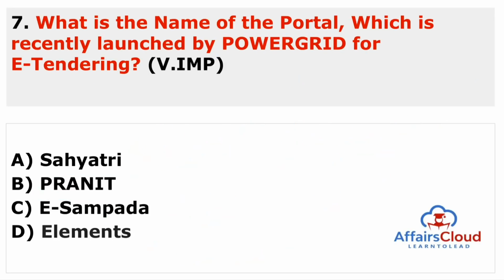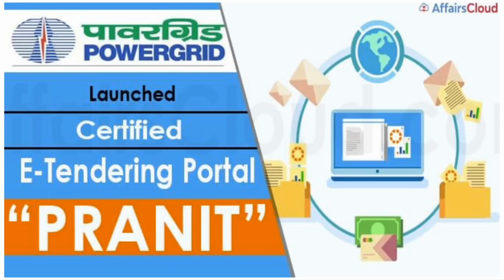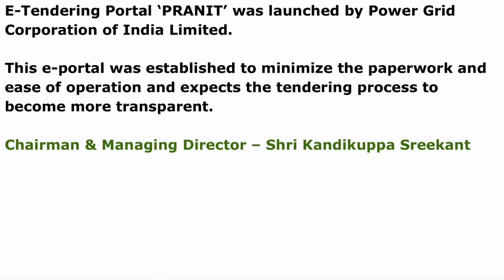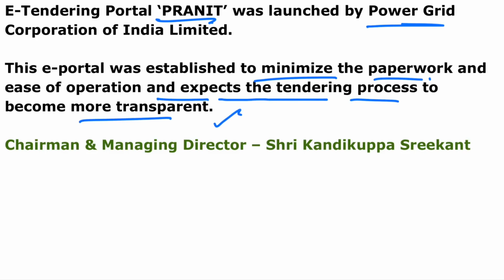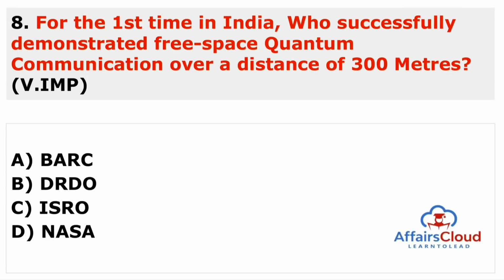So remember all the portals, but Power Grid launched this e-tendering portal known as the Pranit portal. It is just to improve transparency in the sector. You have to remember this Pranit portal, launched by Power Grid. It is to minimize paperwork and ease operation, and it is expected to make the tendering process more transparent. And who is the chairman and managing director? Shri Kandikuppa Shrikant, or Shri K. Shrikant. Now we can move to the next question.